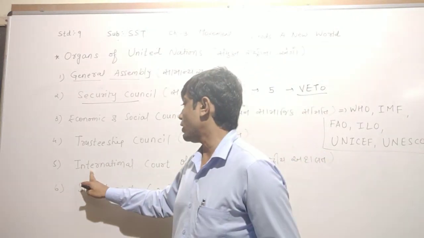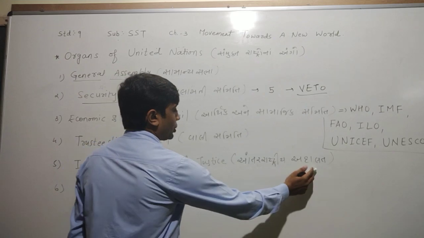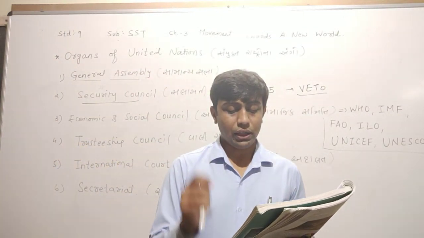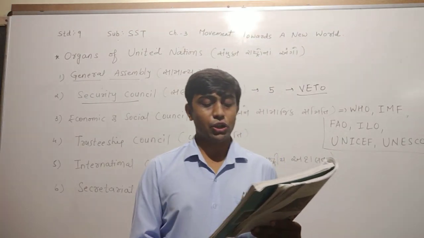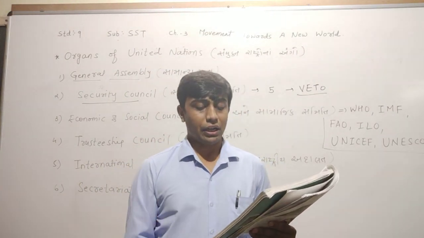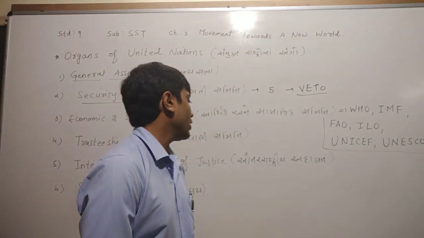Now, fifth, they have given about the International Court of Justice. It means Antarrashtriya Adalat, and its headquarters is in the city of Hague in the Netherlands. Where is the International Court of Justice, children? In the Netherlands. There are 15 judges. How many judges are there, dear children?